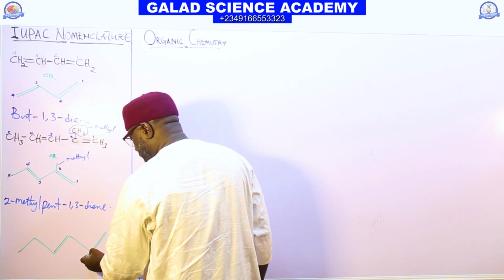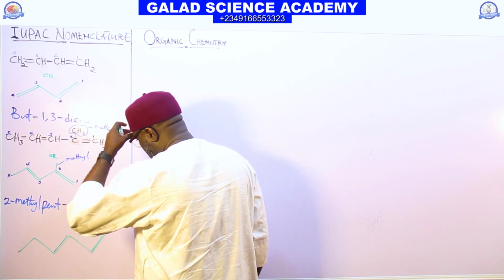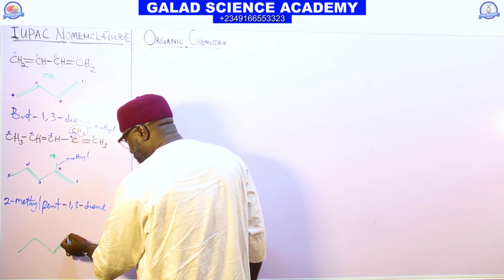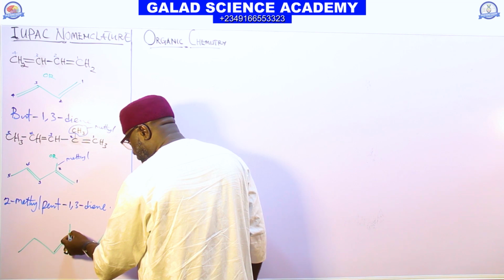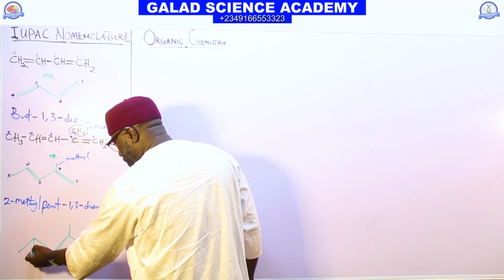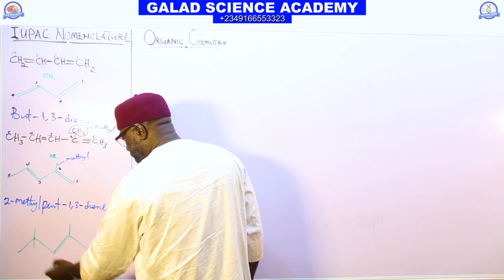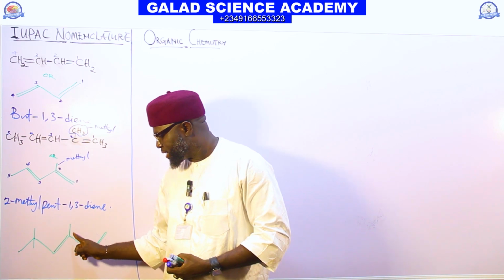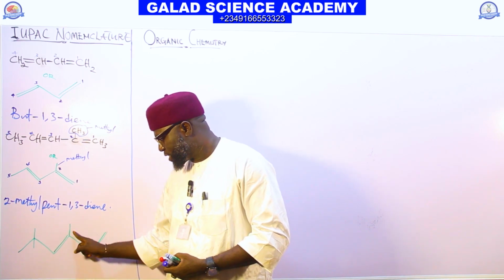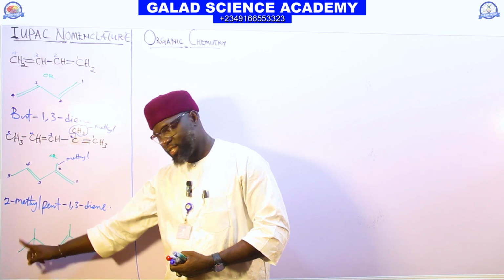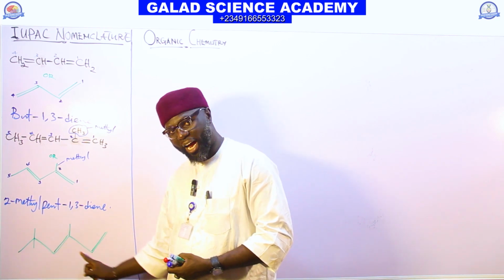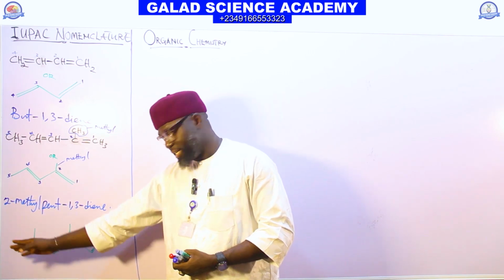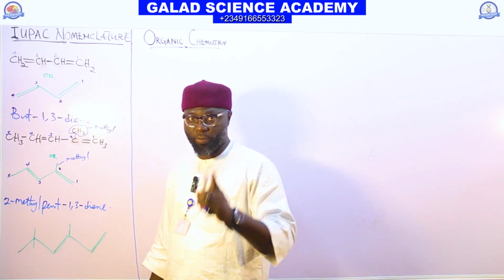So here, let me see what we have. One here, and here we have another one. I put another one here too. Good. This is 1, 2, 3, 4, 5, 6. But do you know that double bond? This is methyl, methyl, methyl. We have three methyl. Name it and put the answer on the comment section. Please, very essential.